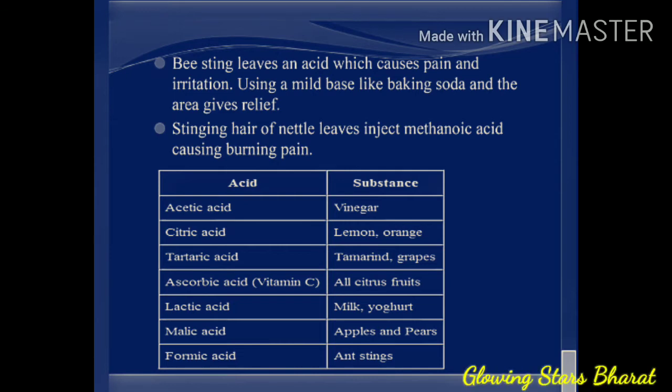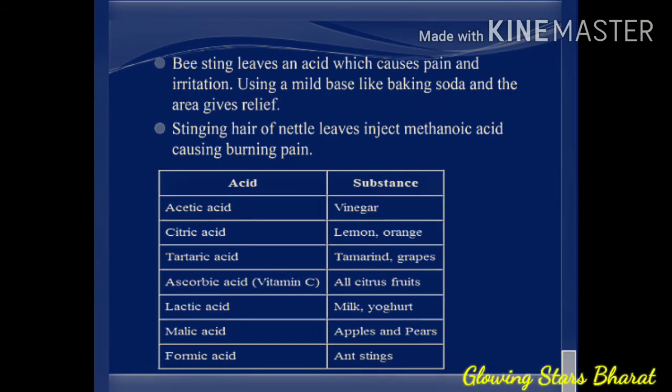Acetic acid is found in substances like vinegar, citric acid in lemons or oranges, tartaric acid in substances like tamarind or grapes. Ascorbic acid, which means vitamin C, is in all citrus fruits. Lactic acid is in substances like milk and yogurt. Malic acid is in apples or pears, and formic acid in ant stings.